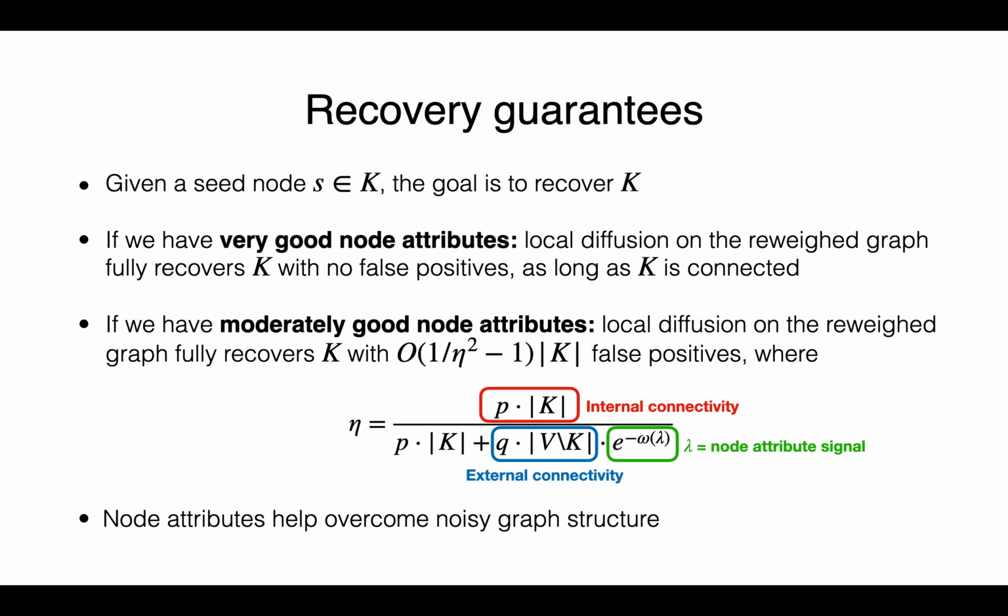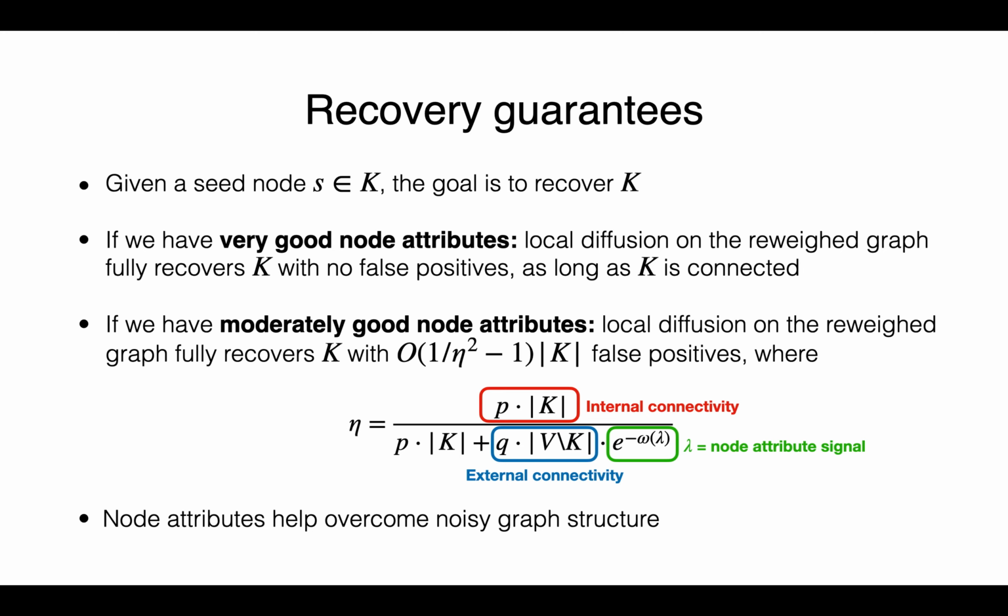And we present the following two results. In the first case, if we have very good node attributes, then we show that with high probability, local diffusion on the reweighted graph fully recovers the target with zero false positives. And this is independent of the clustering structure. In the second case, if we have moderately good node attributes, then local diffusion on the reweighted graph fully recovers the target, while the relative size of false positives is jointly controlled by the signals from graph structure and node attributes.